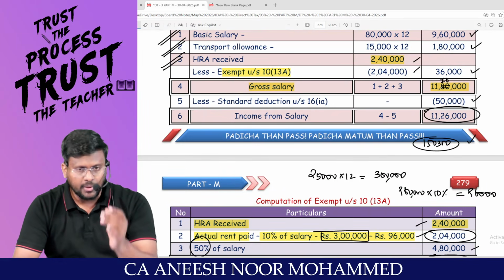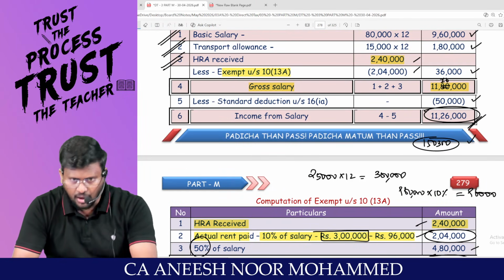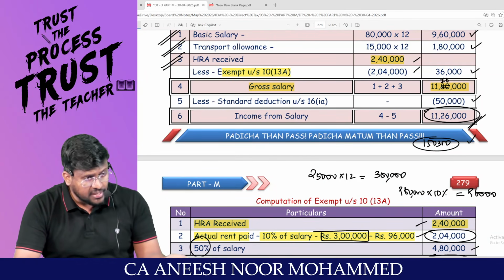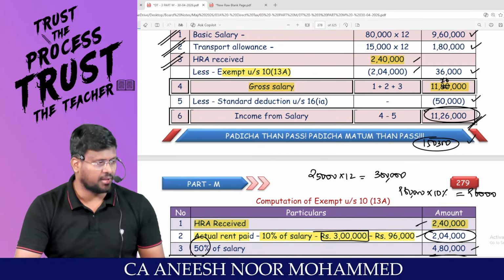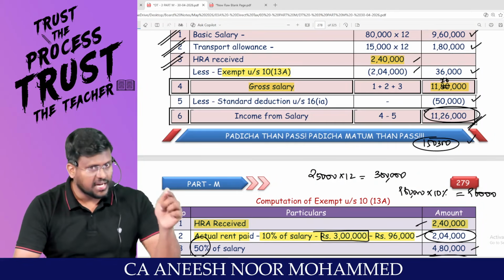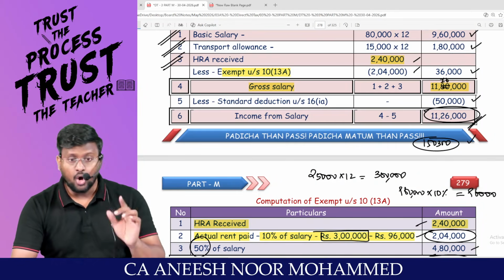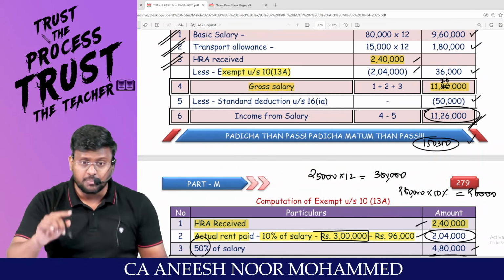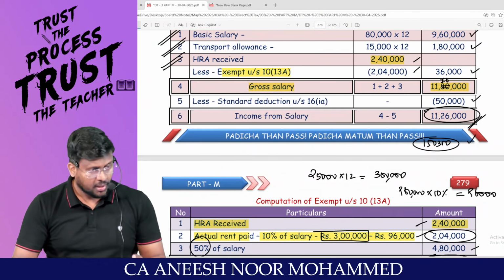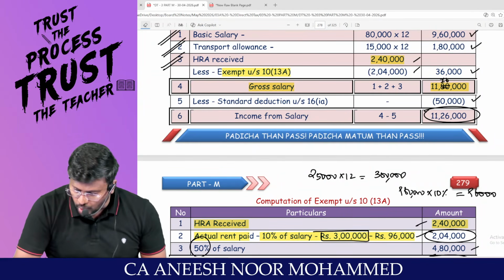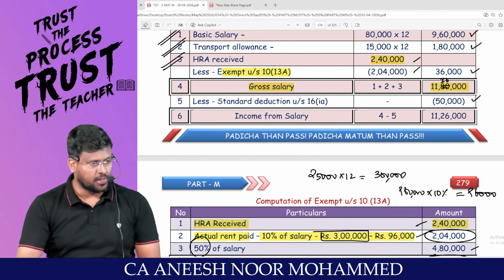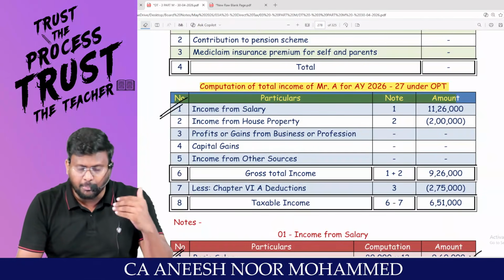This is the tax. Will you calculate tax on salary or total income? Have we reached the total income? No. Still this guy is having income from house property. Since this guy is having chapter 6A deduction, am I right, sir? All are allowed under the optional tax regime. That is the difference between the default tax regime and the optional tax regime. So don't stop here. Don't make a mistake. This is an area where students will quickly calculate the tax payable. No. Please calculate in the proper format.